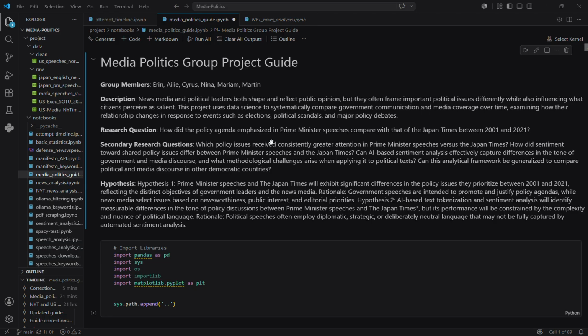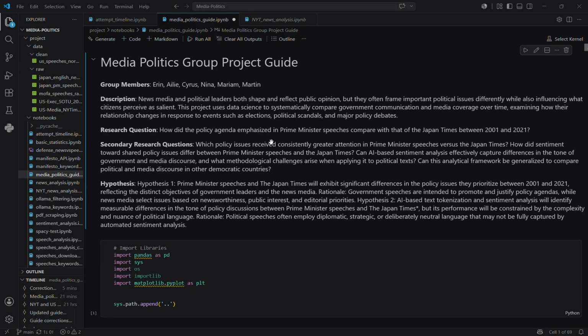So to start with, in democratic countries, citizens receive information about politics from many different sources, including news media and political leaders themselves. Considering the media's power of agenda setting and framing of political issues, how much media discourse actually represents and impacts citizen views has become a hot topic of debate in political science. Politicians and the media also don't necessarily frame salient political issues in the same way, because they not only represent public opinions, but also construct such opinions. They set the political agenda and shape what we consider important, salient, and urgent.